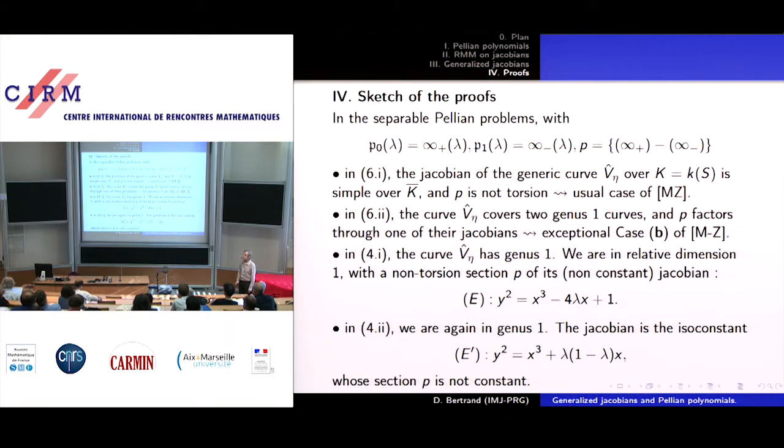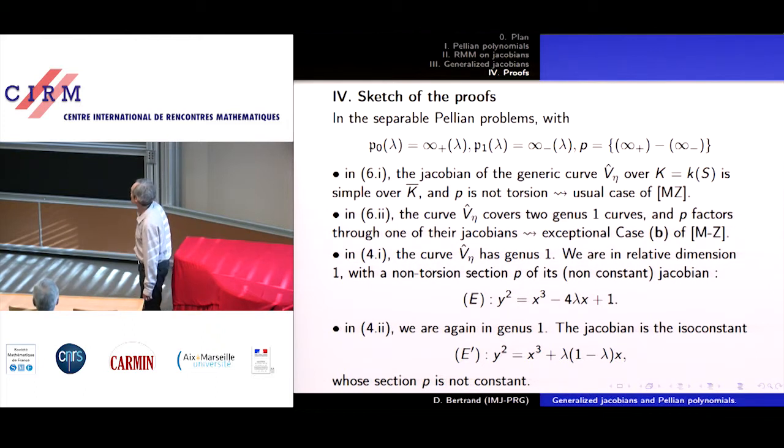Okay, so a sketch of the proof. I've already explained the first four cases after describing the Masser-Zannier theorem on abelian surfaces. So we can go to the next slide.